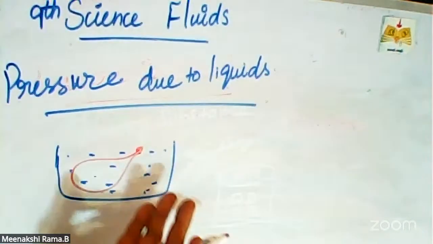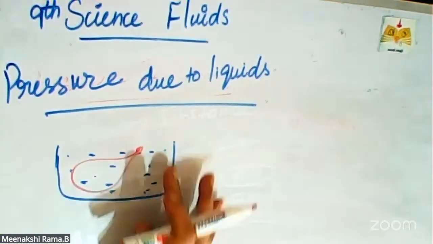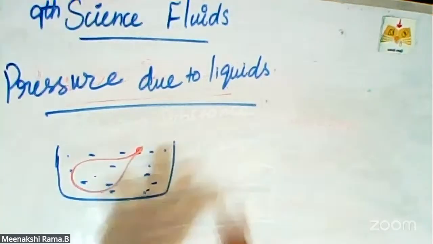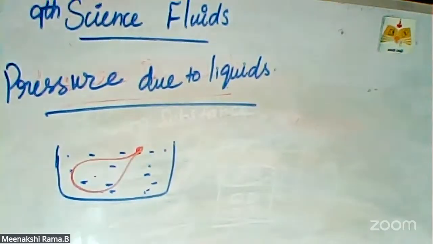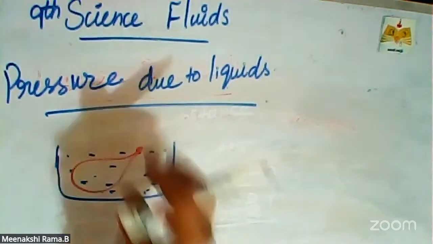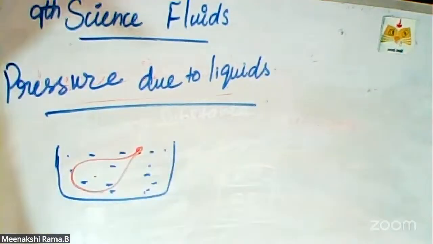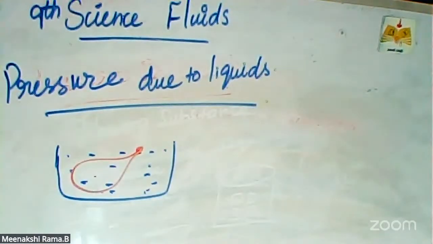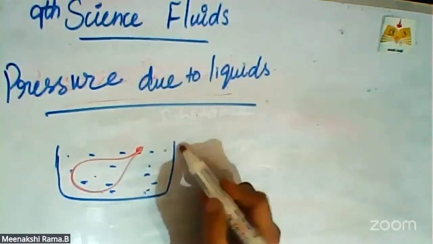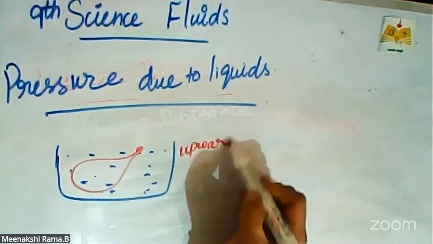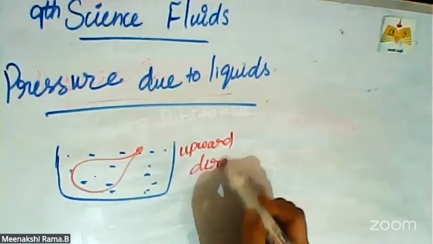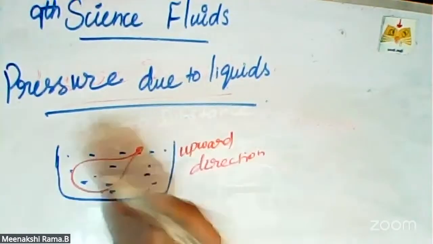Just when we want to immerse it, suddenly it comes up, because the water exerts pressure in the upward direction, so the balloon comes up.